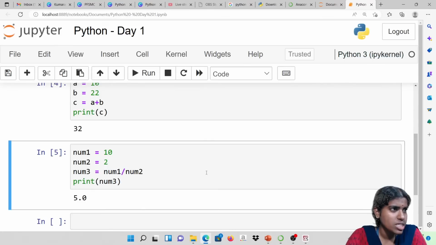Yes, you can use PyCharm as well. Any more doubts?